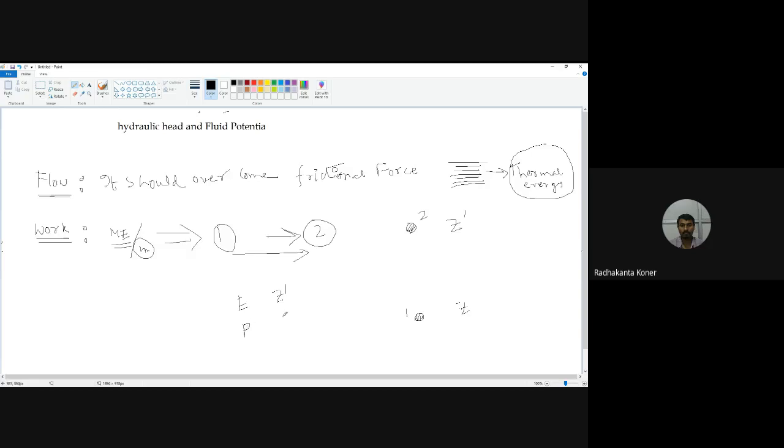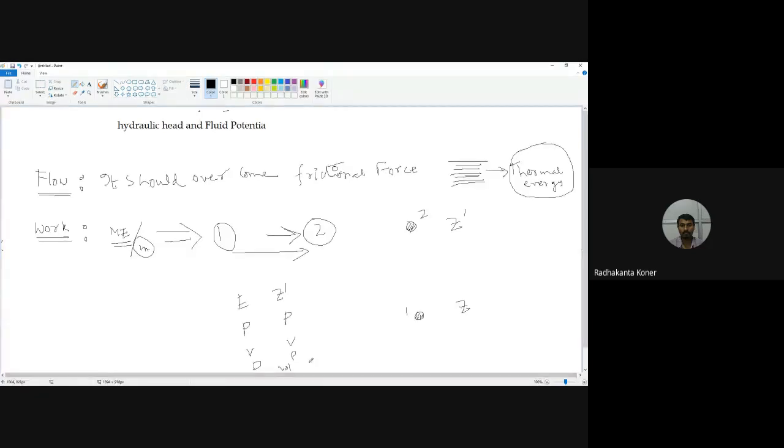Pressure is P, the velocity is V, density is rho, and the volume is capital V for the first case.